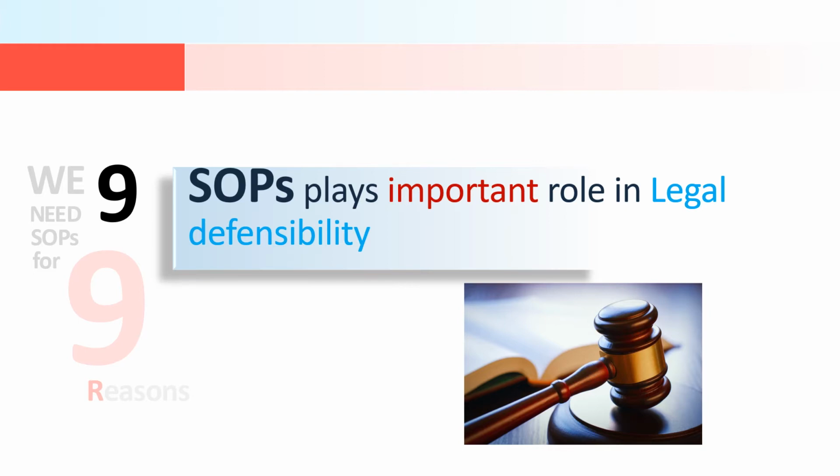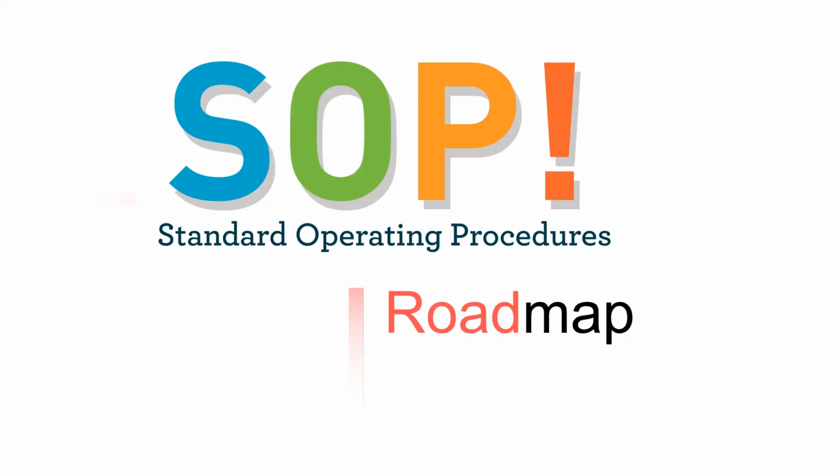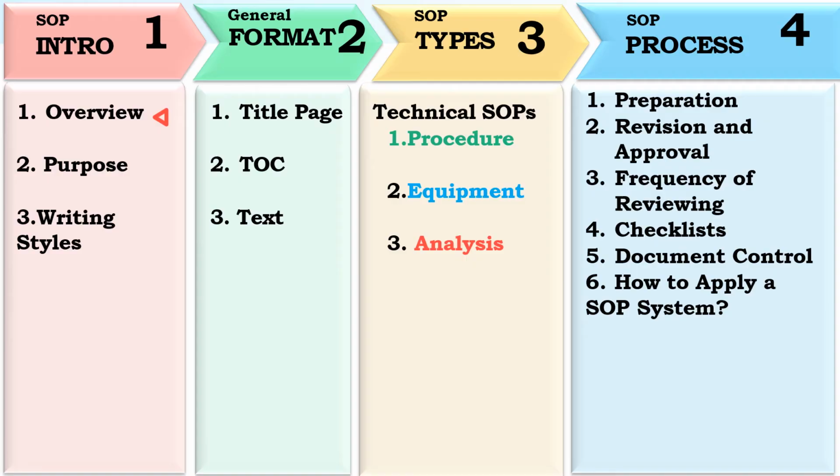What is the roadmap of SOPs? This is the overview. We will discuss SOPs under the following headings: overview, purpose, writing style, how to write the title page, how to write the table of contents, what should be the text, what steps are involved in a procedure of SOPs, equipment, analysis, how to prepare an SOP, its revision and approval, frequency of reviewing, checklist, document control, and how to apply the SOP system. First of all, the overview, which is already discussed.